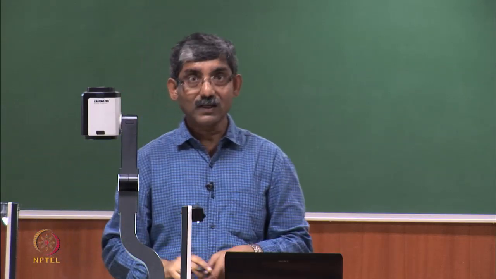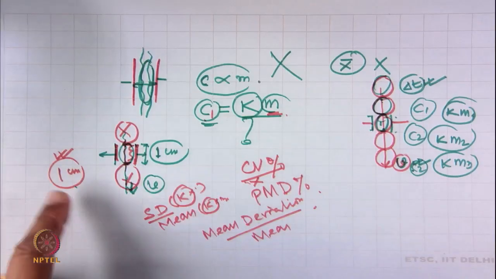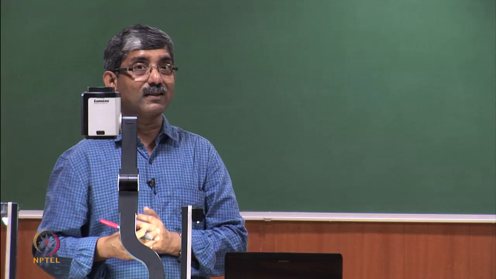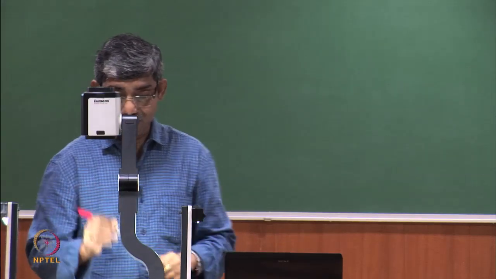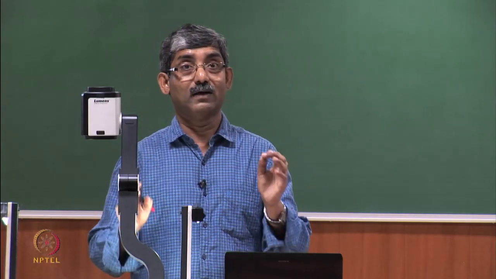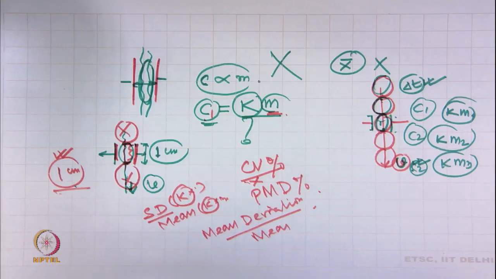Okay. Now, here it is a 1 centimeter length. So, can we get the variation using this instrument? Let me explain one important phenomenon in this instrument.